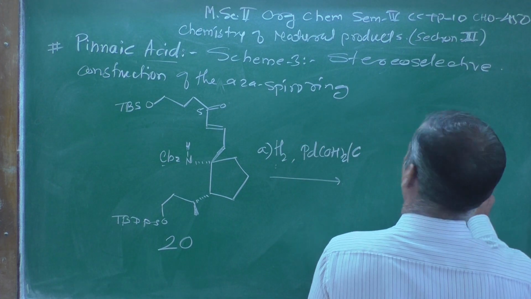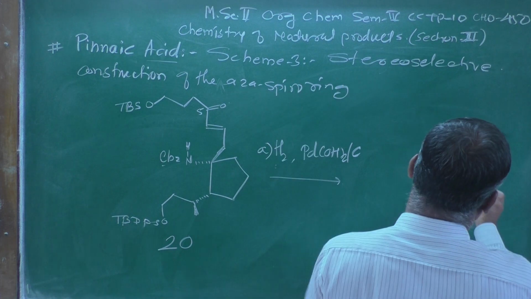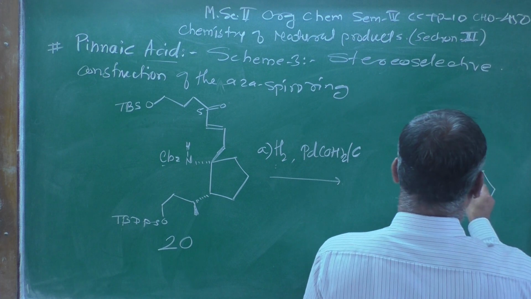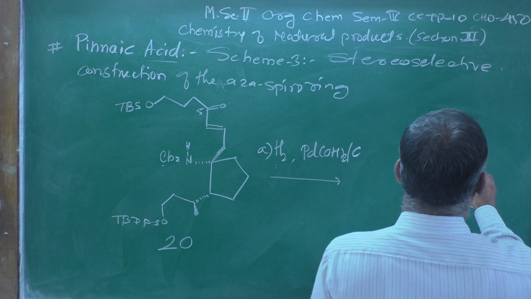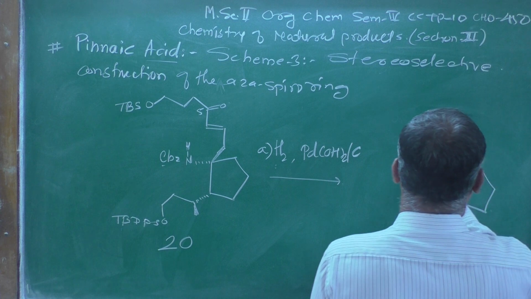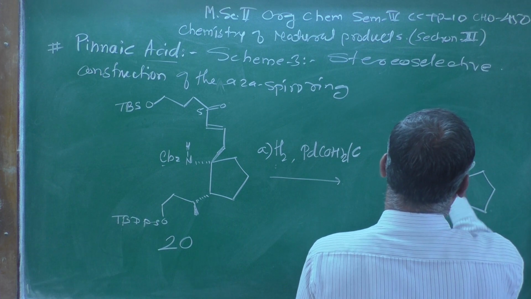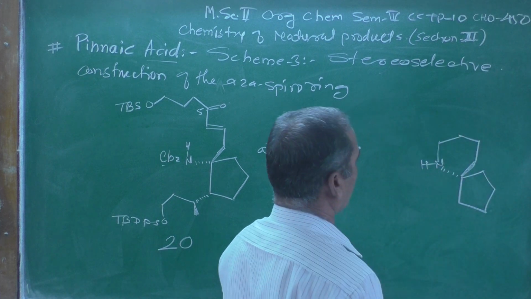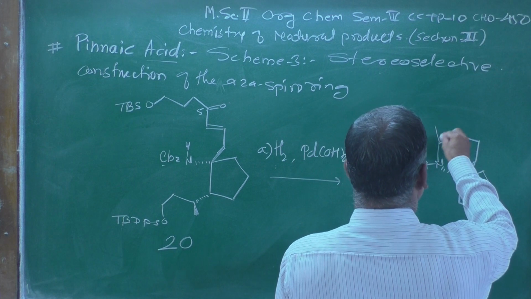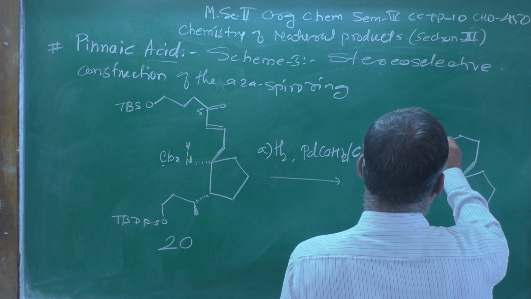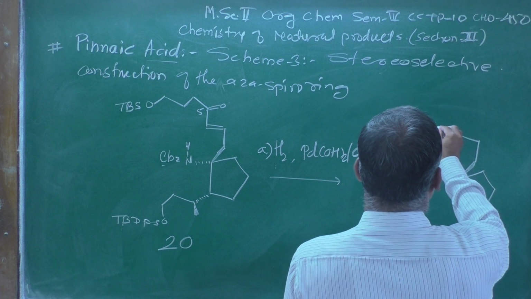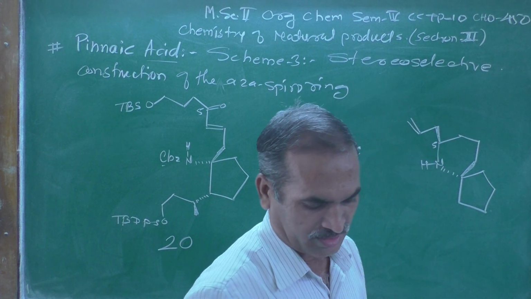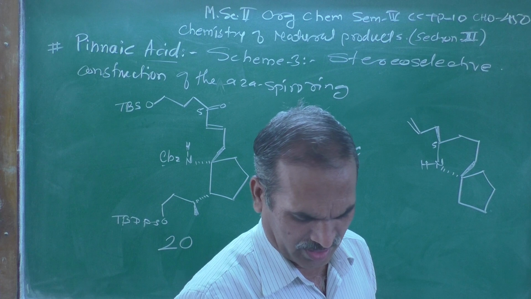There selectively I am going to get an azaspiro ring, which I am showing over here, the group N, then H. So, at the same time ring formation occurs, and at that 5 position, this is the group where the double bond is present.